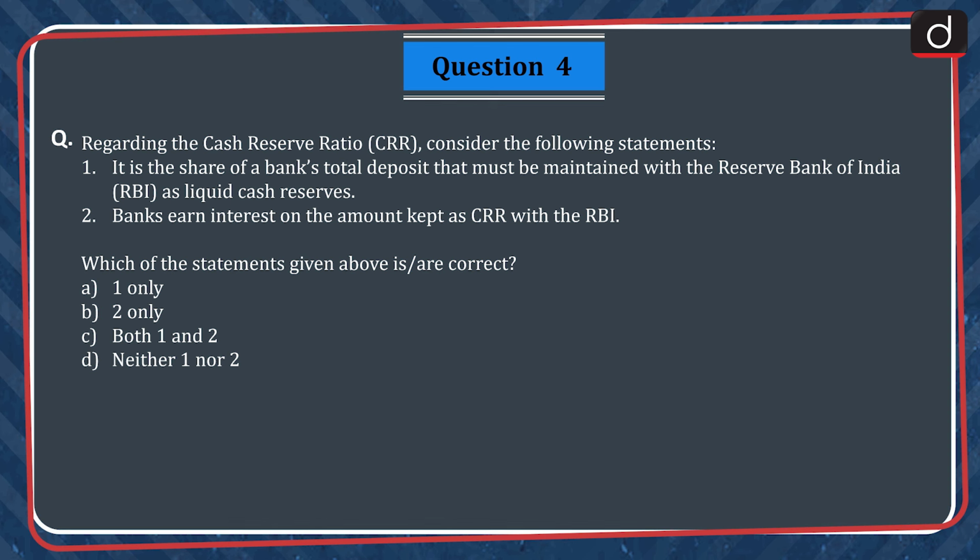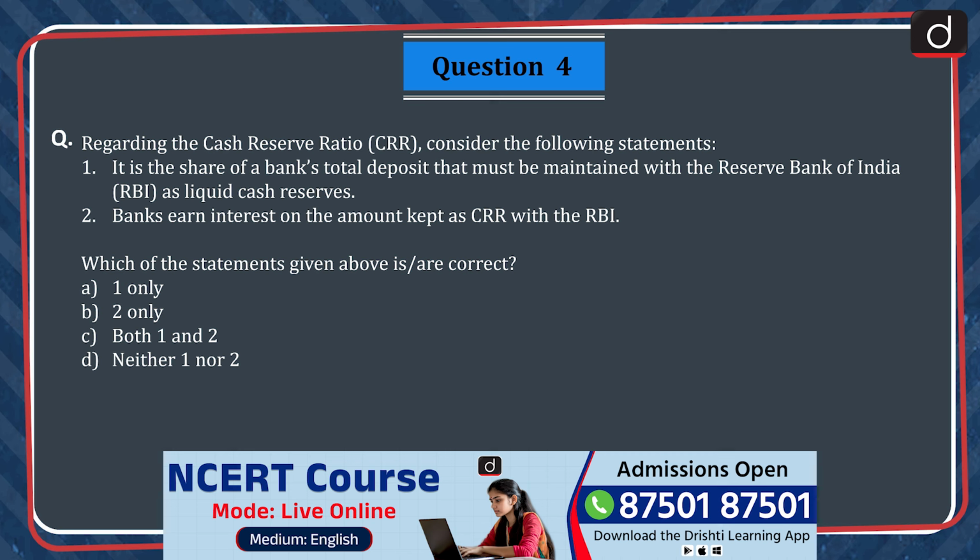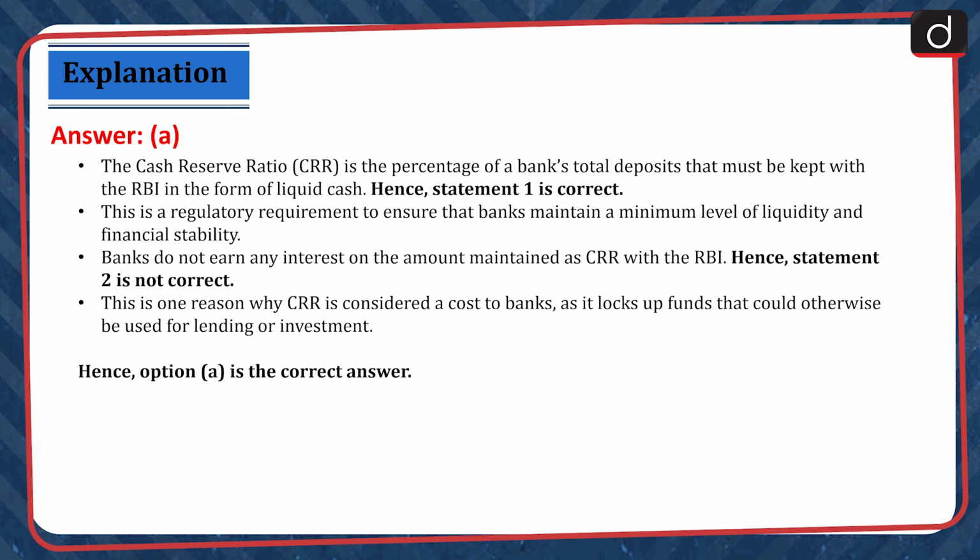A. 1 only, B. 2 only, C. both 1 and 2, D. neither 1 nor 2. The correct answer is option A. The cash reserve ratio is the percentage of a bank's total deposits that must be kept with the RBI in the form of liquid cash. Hence, statement 1 is correct.